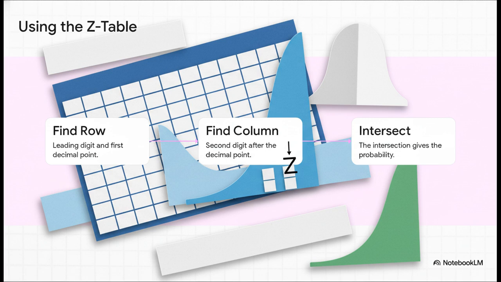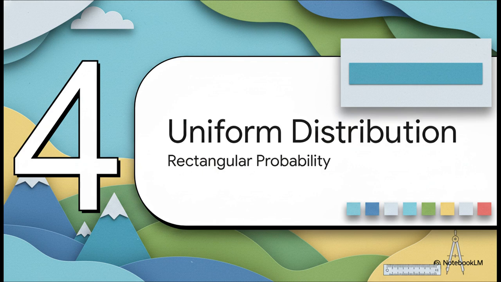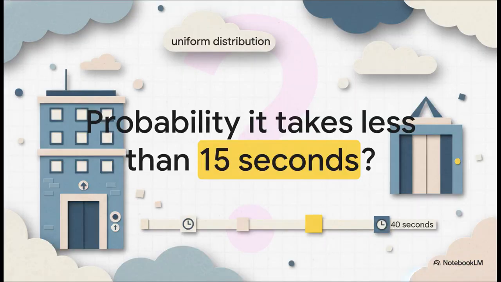Once you've got that standardized z-score, the z-table literally does the rest of the work. It's just a logical 3-step process. Match your first digits to the correct row, find the second decimal in the column, and exactly where they intersect, boom, you find your precise probability. It's like unlocking a puzzle. All right, let's shift gears to our second flavor, the uniform distribution explained. This is the rectangular probability distribution, where every outcome over a specific range has the exact same height.